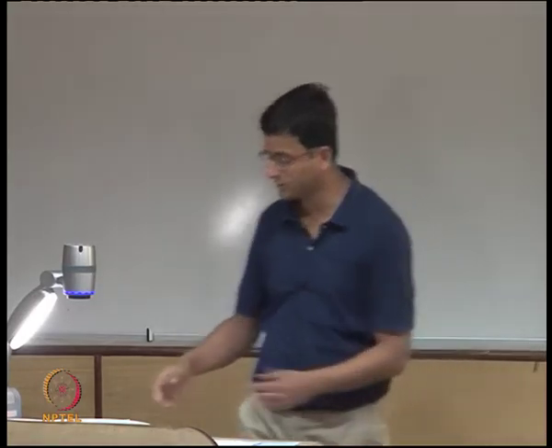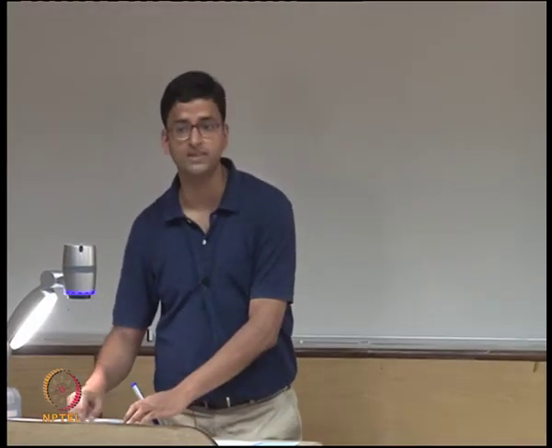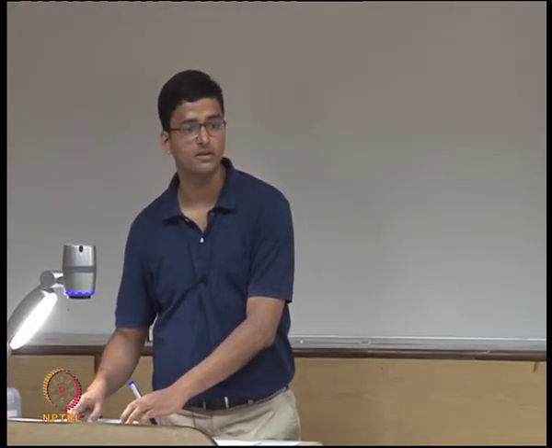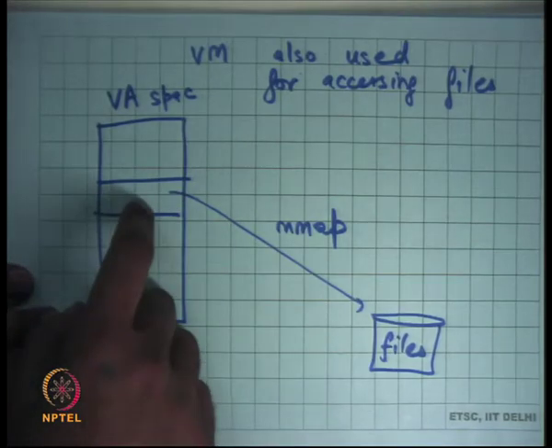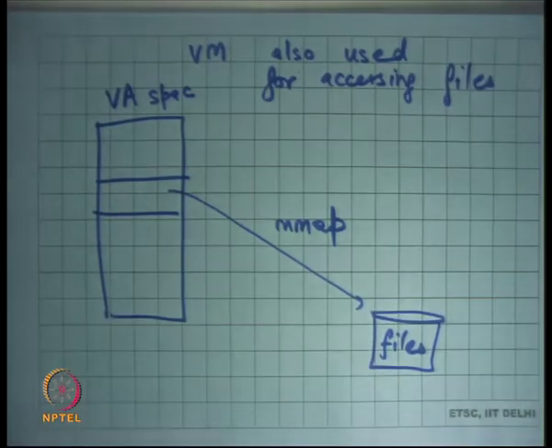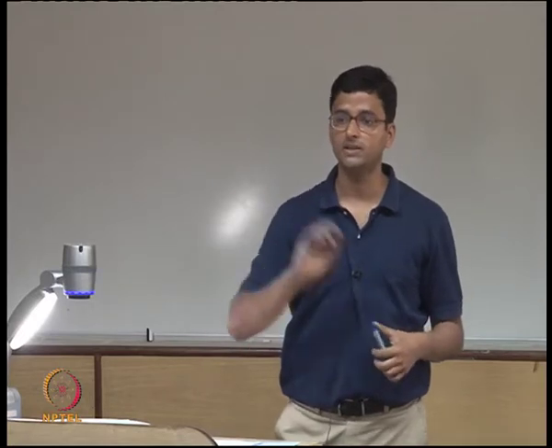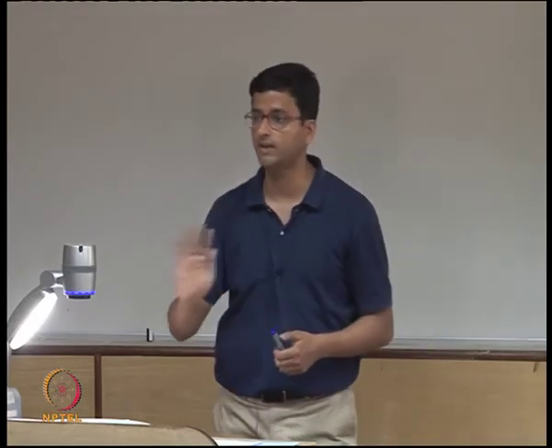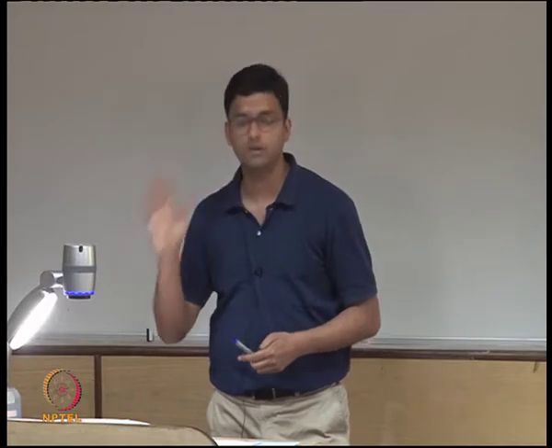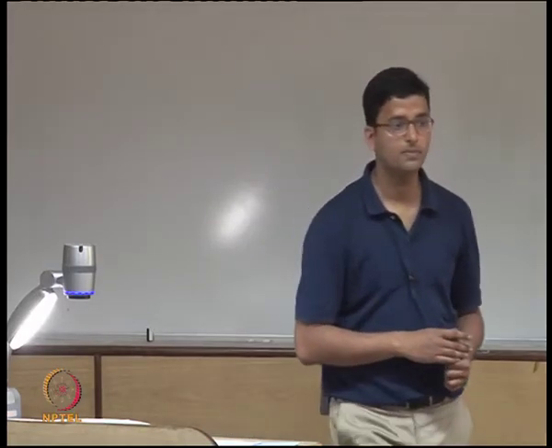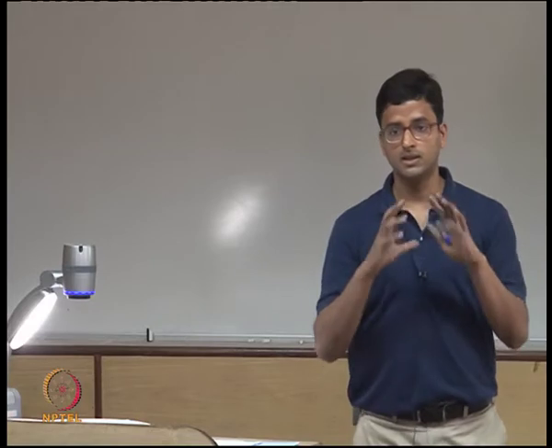To make it efficient, of course, the operating system is caching pages in physical memory, so it's not like every pointer dereference is going all the way to the disk. They are being handled by page faults, and pages are being brought into physical memory so that most of your operations are fast, but there are also flushing daemons and page replacement daemons running in the background to make sure that the file contents are updated.